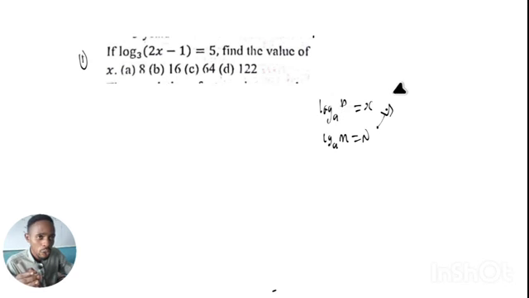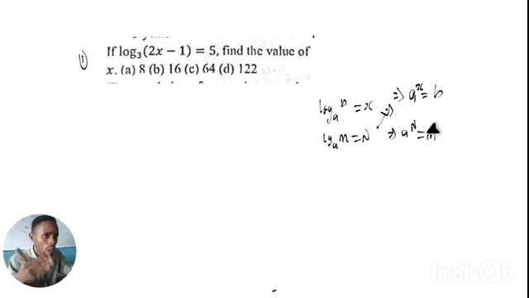So the solution to this expression is a raised to the power of s, and the answer given is b. Likewise, for the other one, we have a raised to the power of n, and the answer given is m. Now, since you can recall this from the law of logarithm, the question becomes very easy. You just compare what we have here with the expression we have, and then we get the answer. Now let's compare it and see what happens.